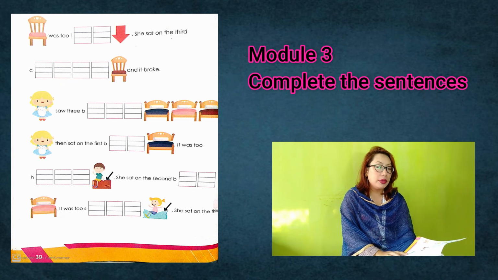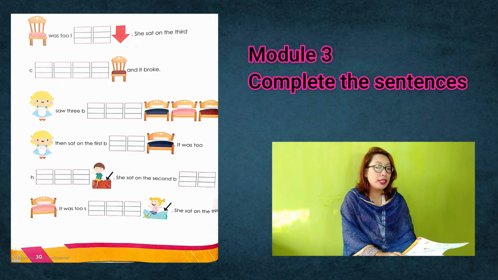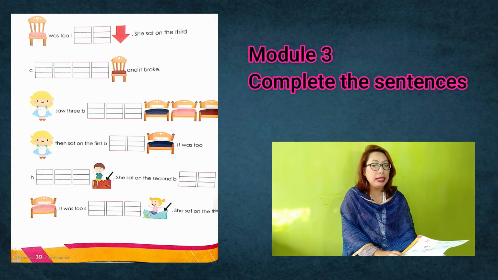L-O-W. L is written there. You just have to write O-W. She sat on the third chair, C-H-A-I-R, chair, and it broke. Goldilocks saw three, what is that? Beds, singular or plural? Plural, more than one, beds, B-E-D-S, beds, okay.